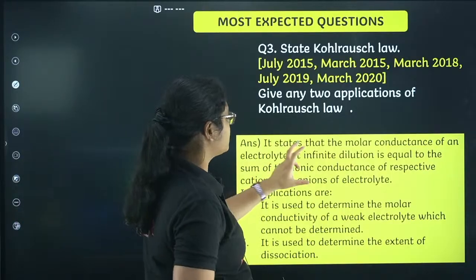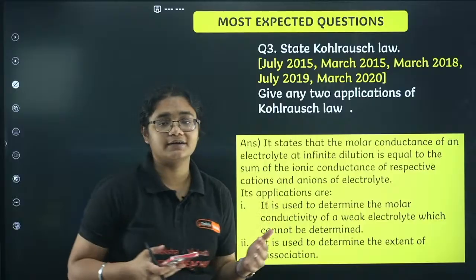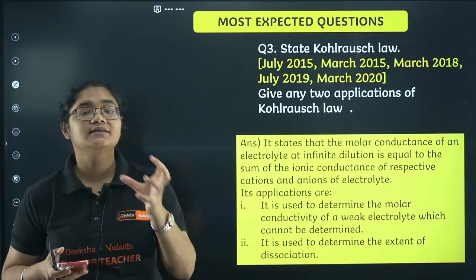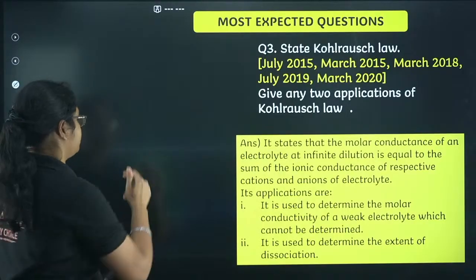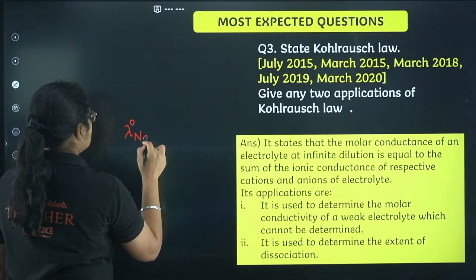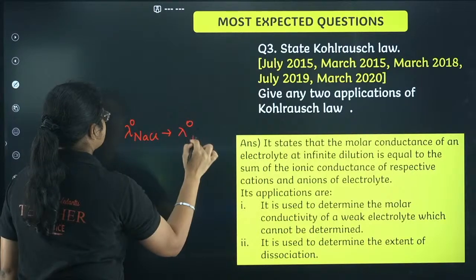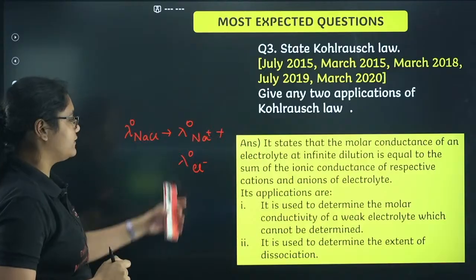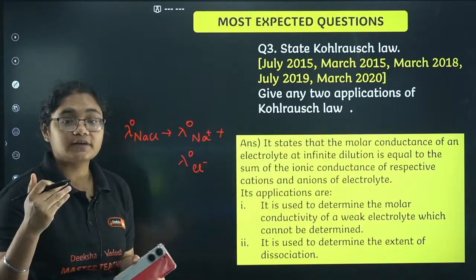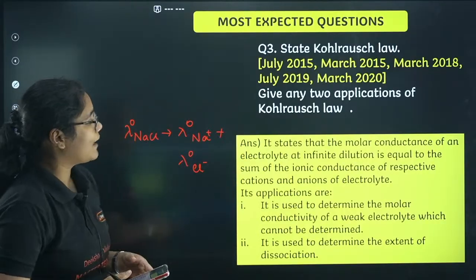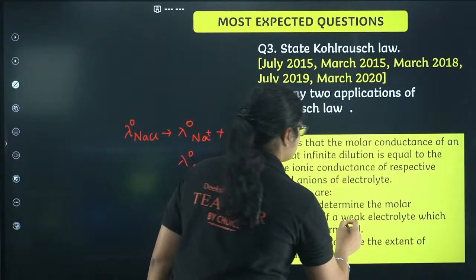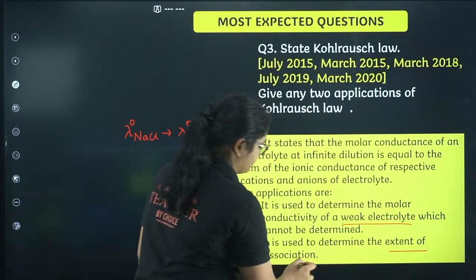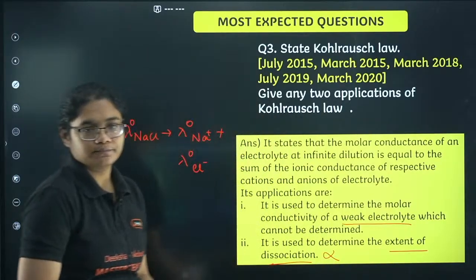Okay. So what is Kohlrausch's law? The molar conductance is due to the contribution of the ions present in the electrolyte. For example, the molar conductance of NaCl will be equal to the molar conductance of the cation present in it plus the molar conductance of the anion present in it, right? This is given by Kohlrausch's law. Now, two applications of Kohlrausch's law: it is used to determine the molar conductivity of a weak electrolyte, and it is also used to calculate alpha, that is the degree of dissociation. Clear?